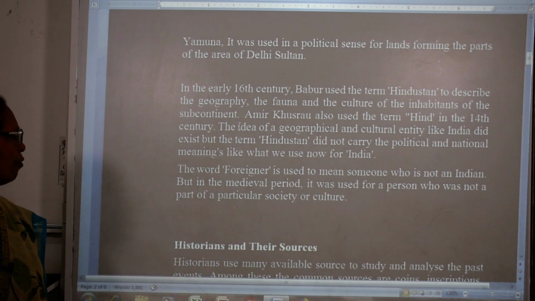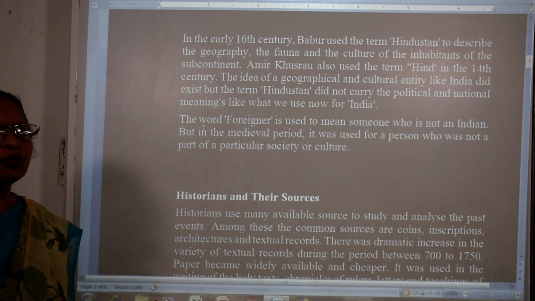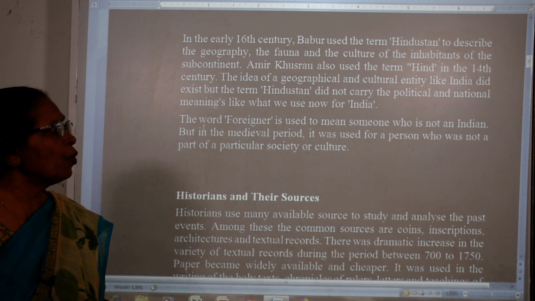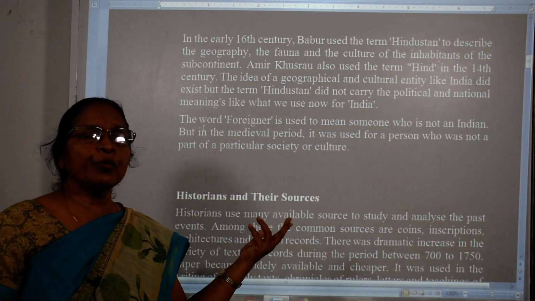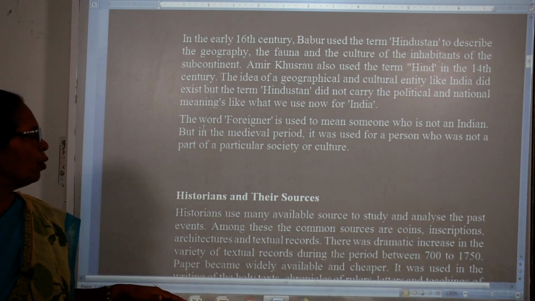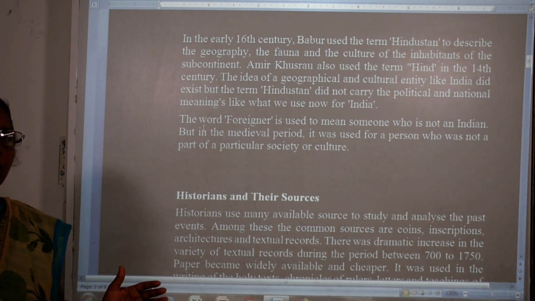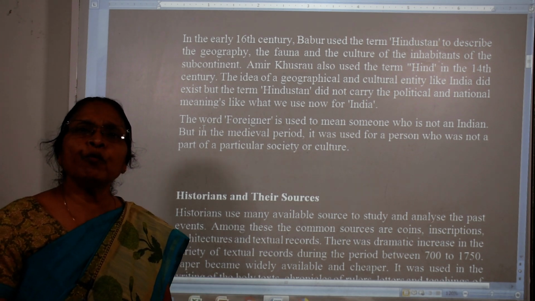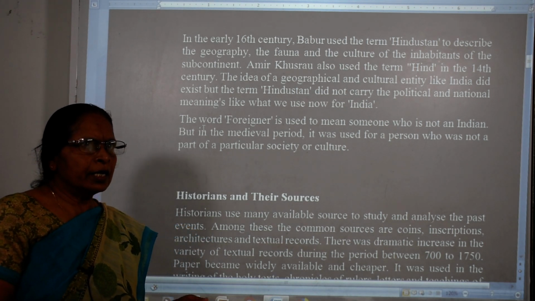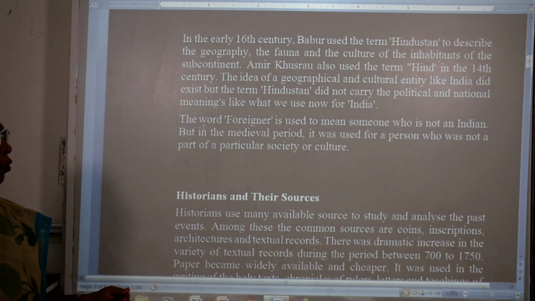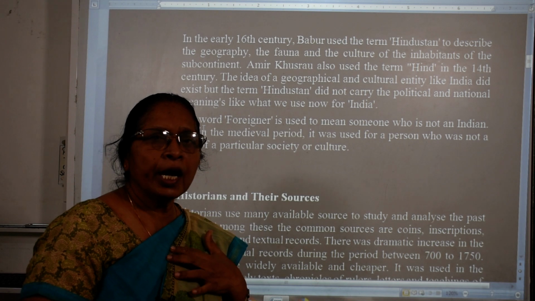Now next is the word foreigner. Children, very often we use this word foreigner. Foreigner means someone who is not an Indian. We use it for someone who is coming from outside of the country. But in the medieval period we called someone a foreigner whom we do not know, and someone who did not adapt to the culture, caste and system, and other things. So we call them ajnabi. In Hindi we call them pardesi or ajnabi.